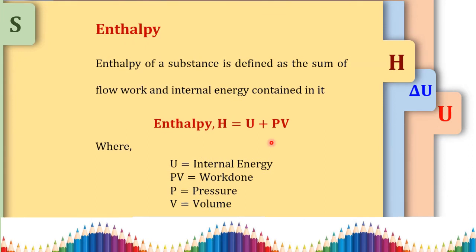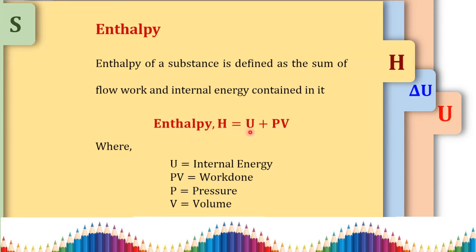Next, we are going to see what is meant by enthalpy. Here, enthalpy is very important. Enthalpy is defined as the sum of internal energy plus work done. We know that the work done is pressure and volume, that is, P into dV. The enthalpy of the substance can be written as H, which is equal to internal energy plus pressure into volume.